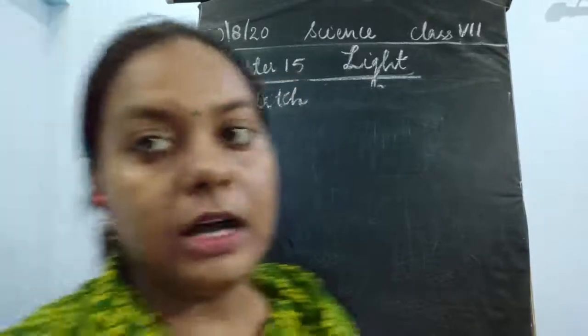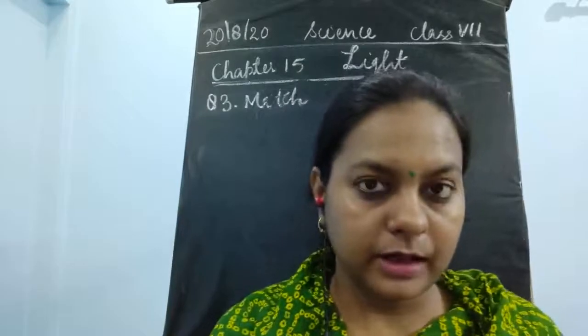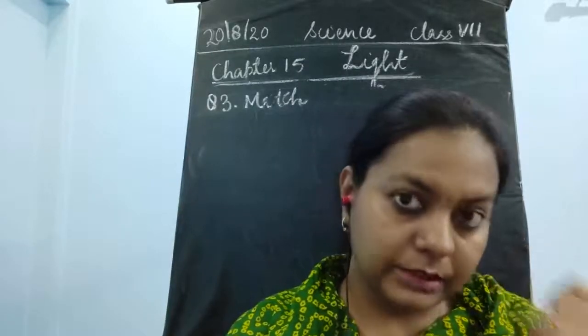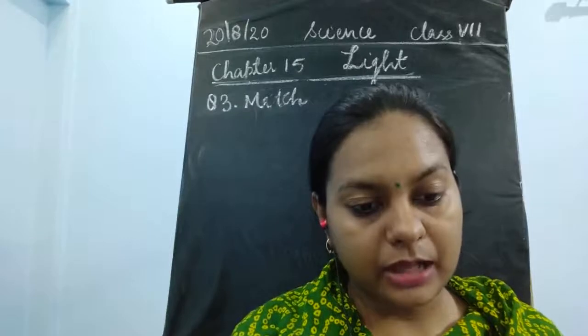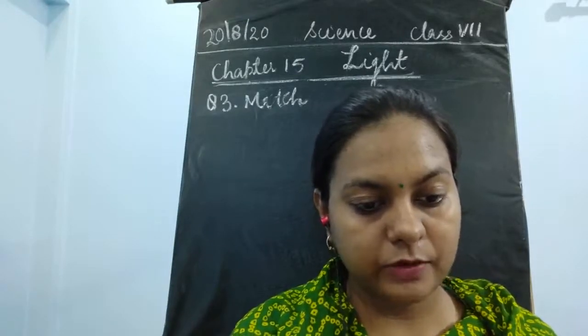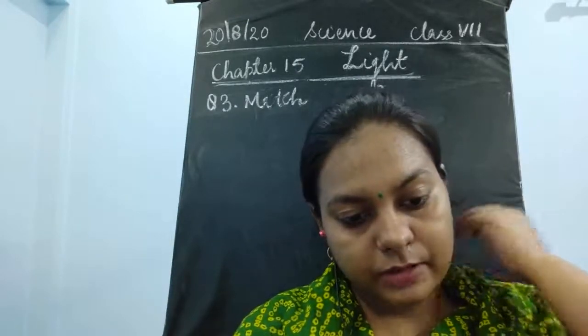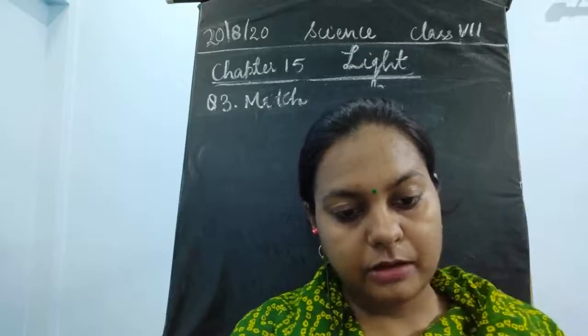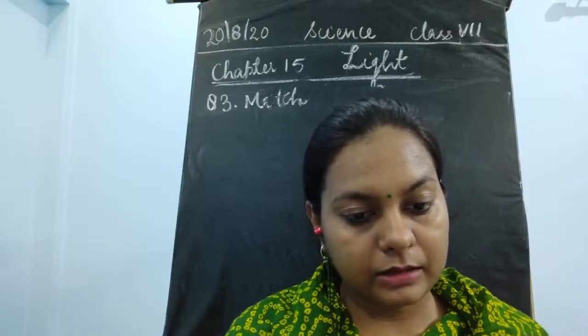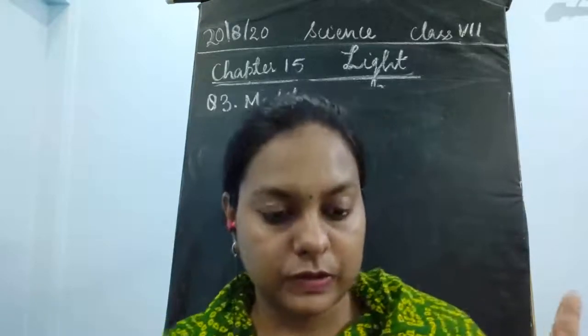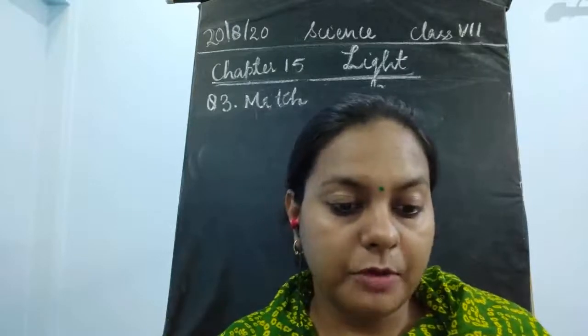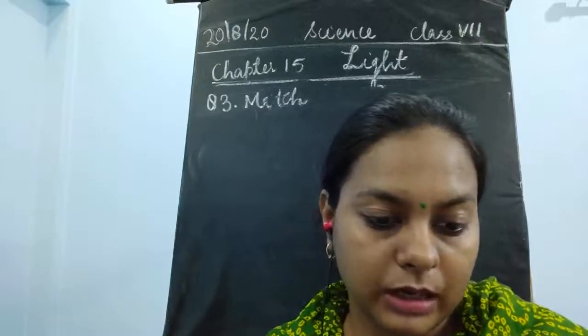Now I'll write down the first question, that is a plane mirror. What would you match for the plane mirror? You could match by seeing the options given there. The first option is used as a magnifying glass. No, this is not the option. The second is, it can form the image spread over a large area.